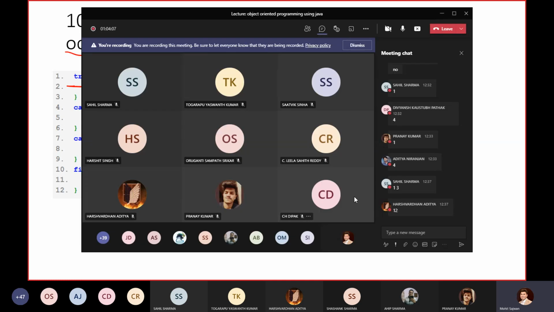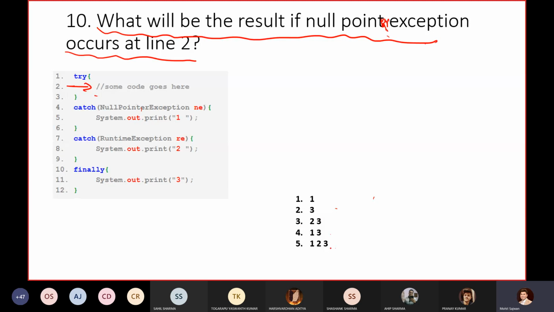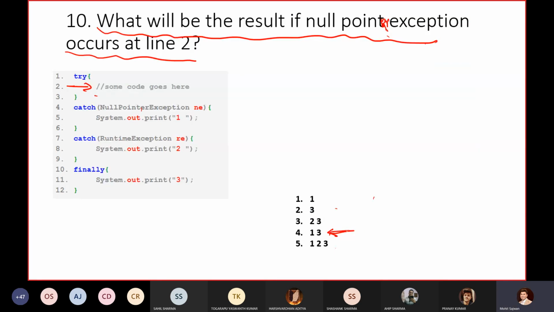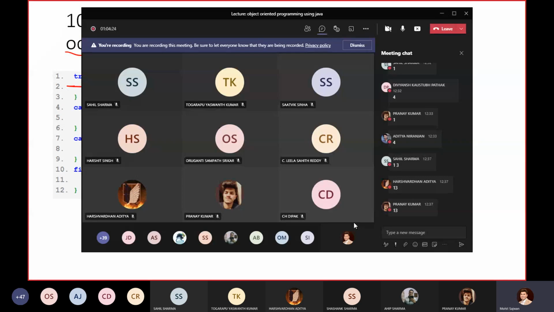So let's check. I got a few answers from Sahil. I got 1 3. Harshvardhan updated his answer, and now he's saying that we'll get 1 3. What about Pranay? 1 3. Okay, that's correct.